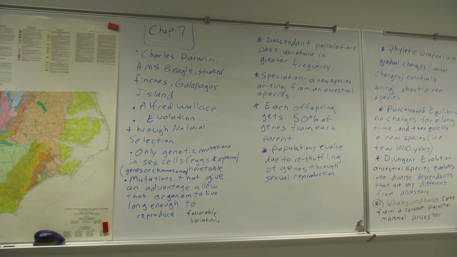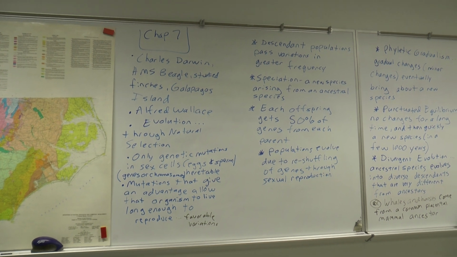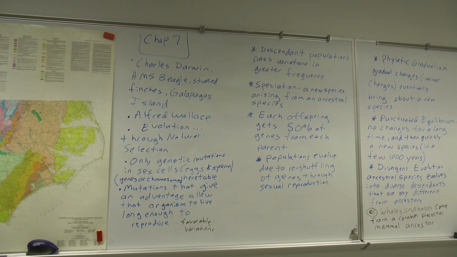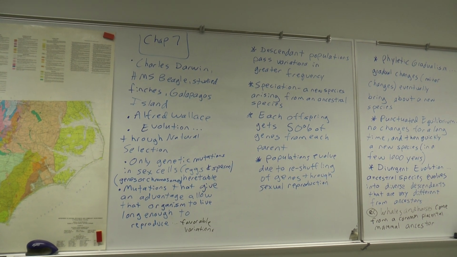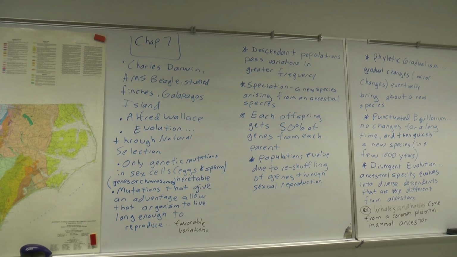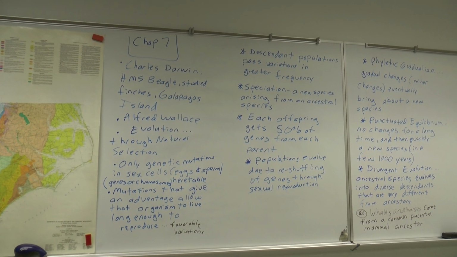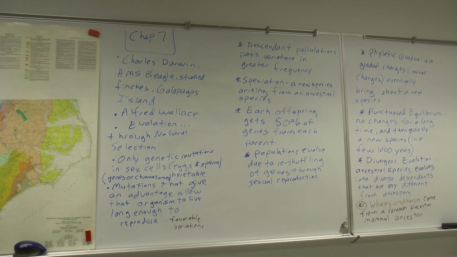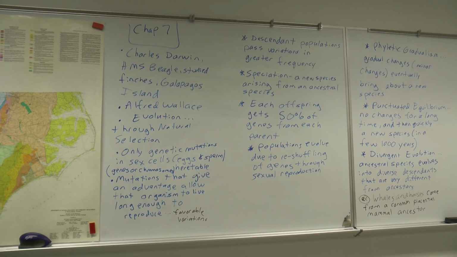All right, Alfred Wallace. That's a name you may or may not have heard of. Alfred Wallace was actually working on his own theory of evolution pretty much at the same time, and I think they both published their notions of evolution. But Charles Darwin is the one who's famous. Everybody's heard of Charles Darwin.